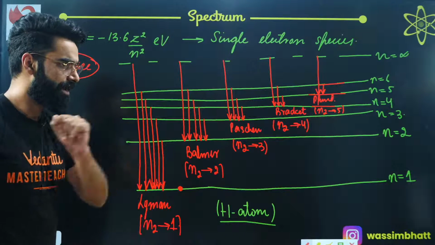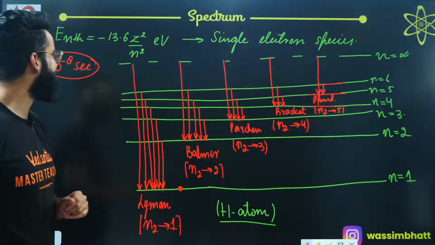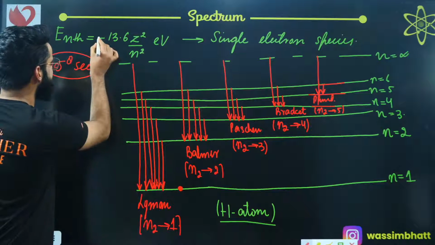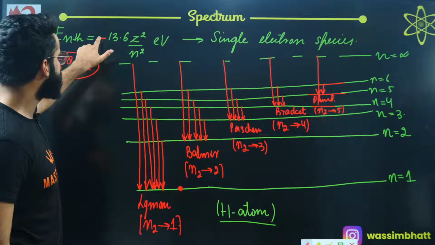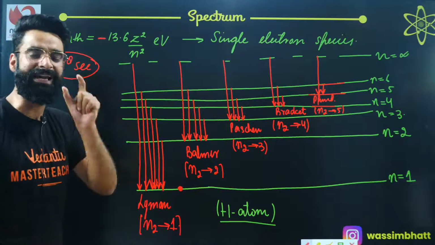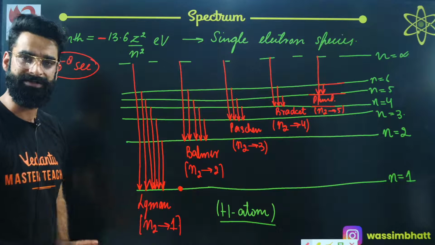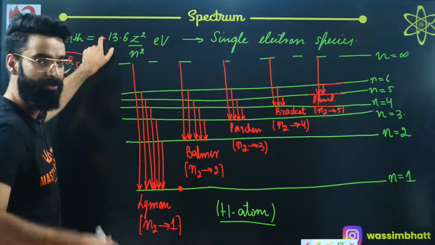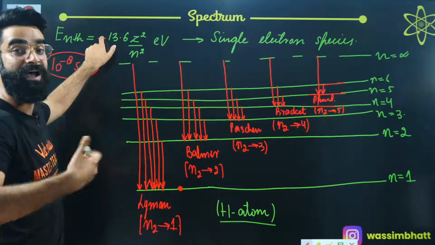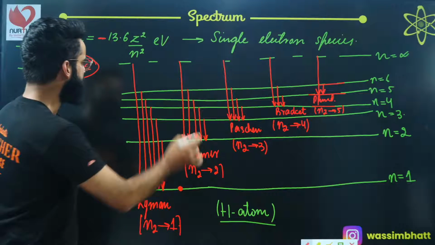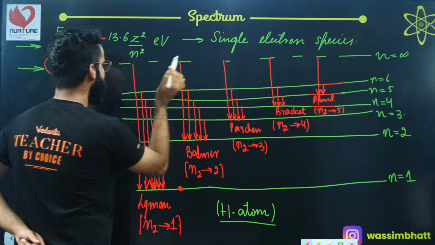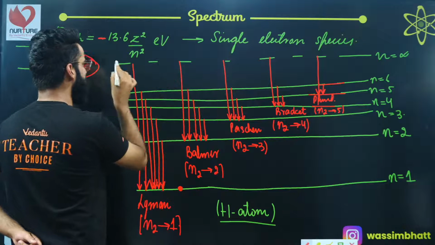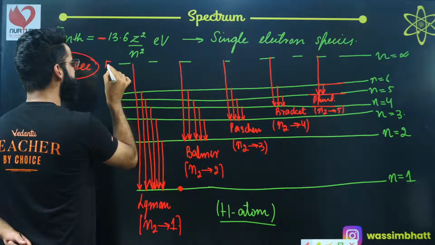Okay, someone is asking why the energy is negative. This negative sign has a significance, which I discussed in the last session. I think you are new to the session. This negative sign simply tells you that the electron is under the influence of the nucleus. If you look at the infinite energy state, n equal to infinity, when the electron is present there, its energy is taken to be 0.